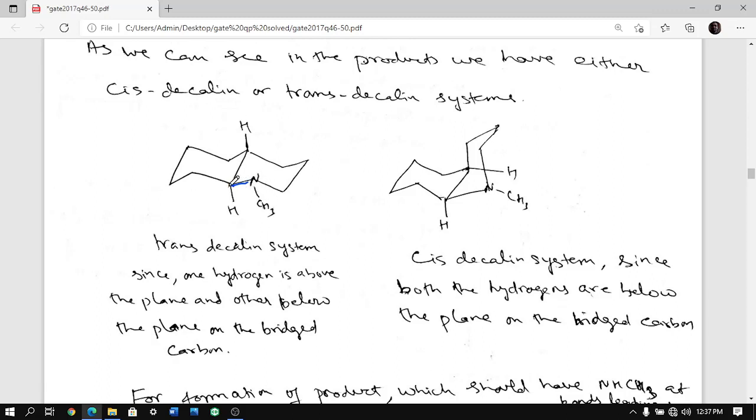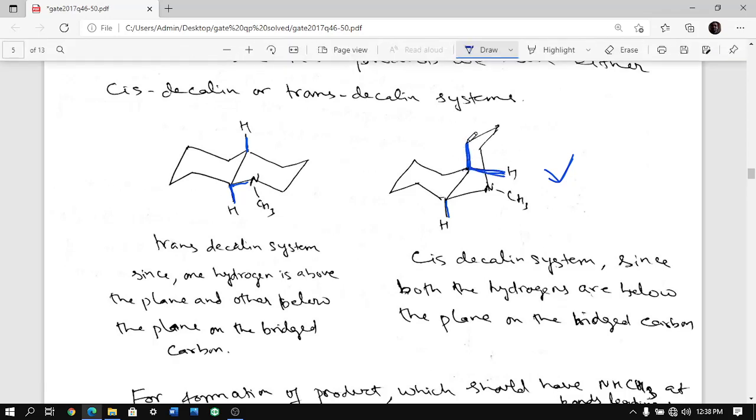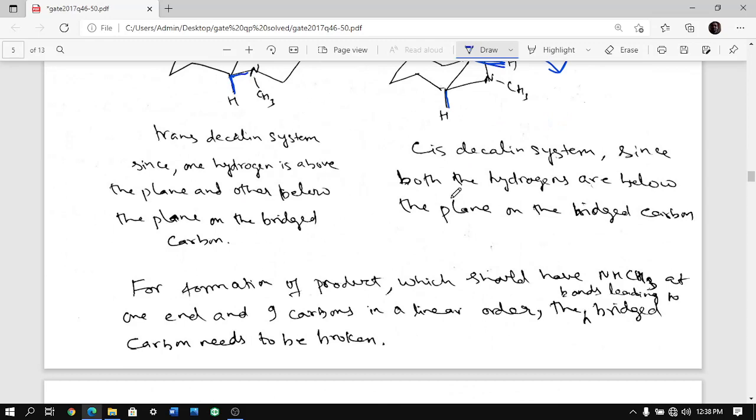So we are having a trans decalin system, that means both hydrogens are in opposite planes. This hydrogen is above the plane, this hydrogen is below the plane, whereas this is cis decalin. Why is it cis decalin? Because this hydrogen is below the plane, even this hydrogen is below the plane, because this carbon is above the plane. You can see between this and this is below and this is above, right?